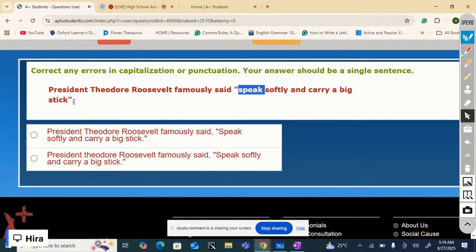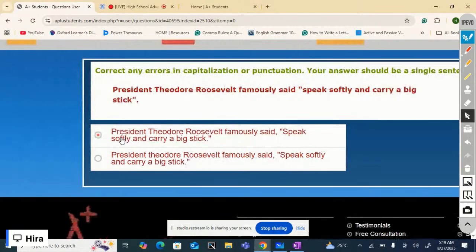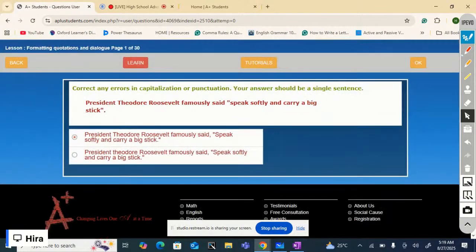Then this period is not inside the closing quotation marks. We have told you to put the period inside the quotation mark, and it is done here. So first option. But why? In the second option, all these things are followed. But what is wrong here? The word Theodore is not capitalized anymore. It's a specific name, a proper noun. It should be capitalized. So we are not going to select this one. The first option is correct.